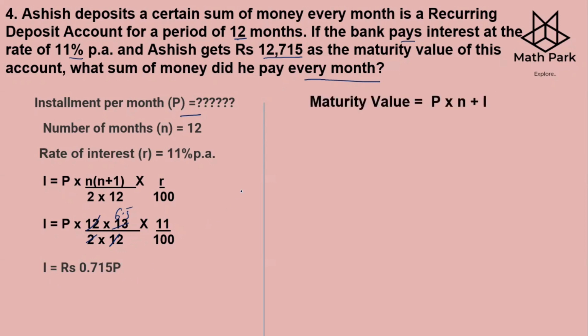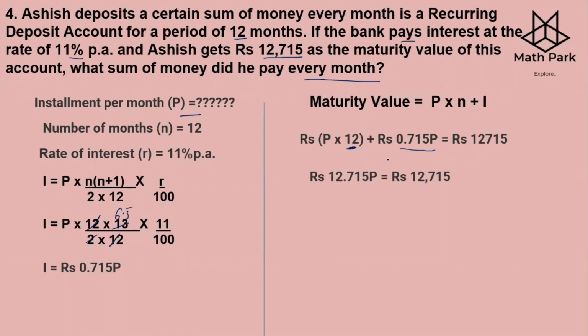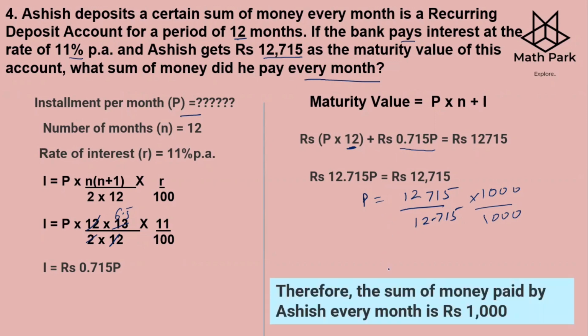Now we have the maturity value is P into N plus I. So P into N, that is N which is 12, plus I, which is 0.715P, is equal to this. So 12 plus 0.715 is 12.715P. So you get P is equal to 12715 upon 12.715. So I'll multiply by 1000 so that this becomes a whole number. So you get this cancelled and finally we get P is equal to 1000. So the sum of money paid by Ashish every month is rupees 1000.